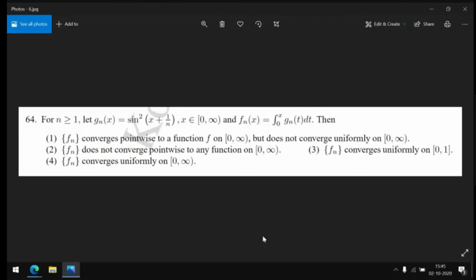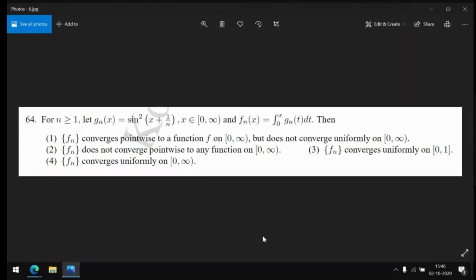Okay, just look at this function. It is one of the interesting questions I have found. Gn of x is sine square x plus 1 by n. And we are not asked the convergence of sine square x plus 1 by n. We are asked about its integral. Fn of x is equal to integral 0 to x of gn of t dt. So what can you say about the convergence of Fn on 0 to infinity? And whether it is uniform, whether it is uniform on bounded sets, all these things. These are the questions.